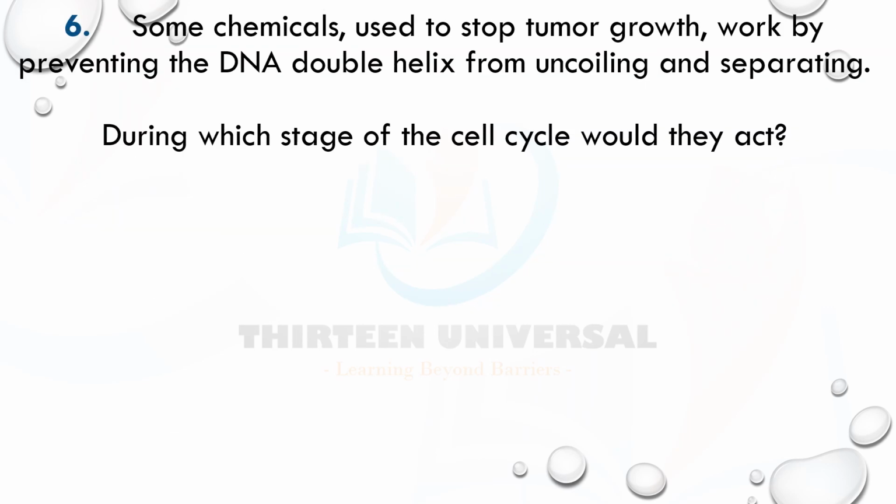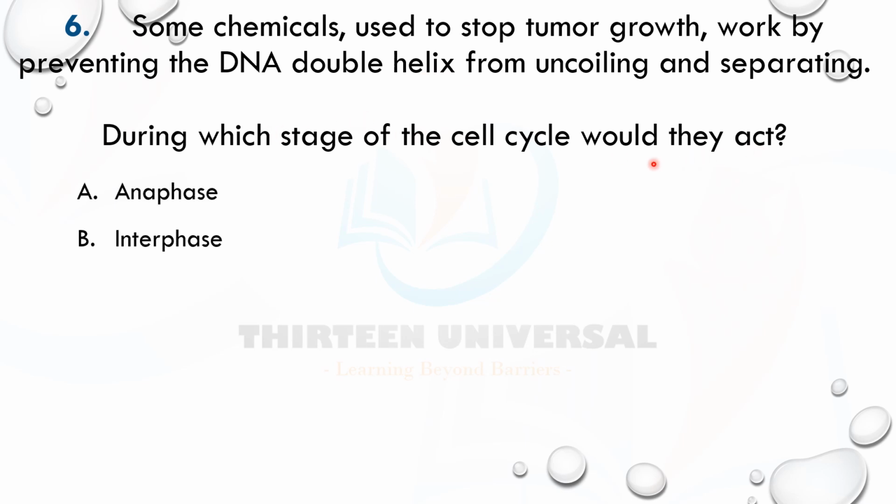Some chemicals used to stop tumor growth work by preventing the DNA double helix from uncoiling and separating. When does this happen? Tell me. In which stage of the cell cycle does the DNA double helix uncoil and separate? Is that not the synthesis phase? That's interphase, right? During which stage of the cell cycle would they act?